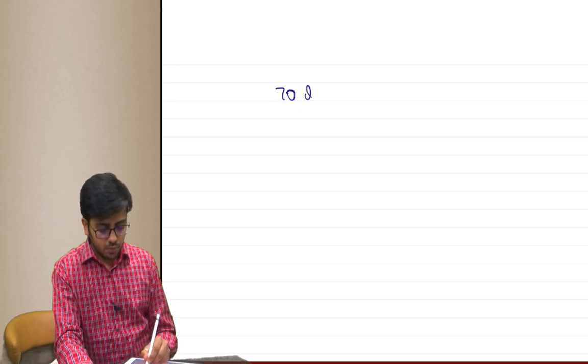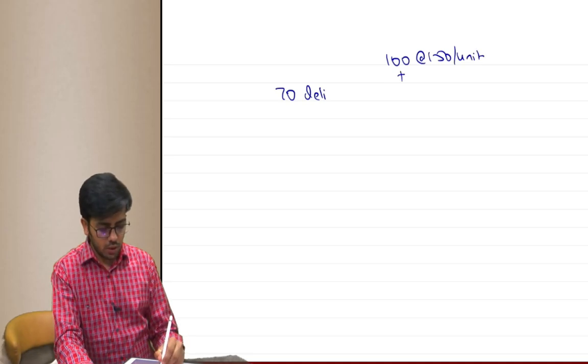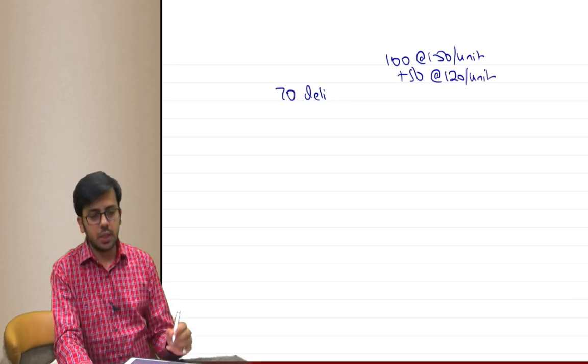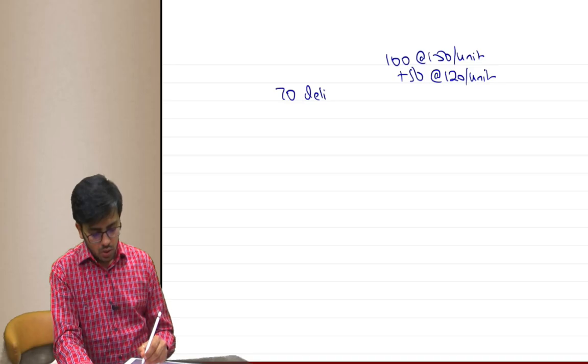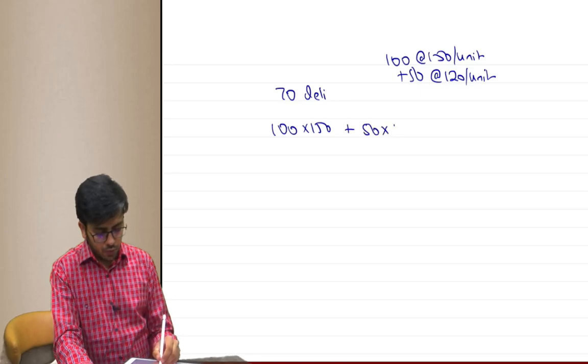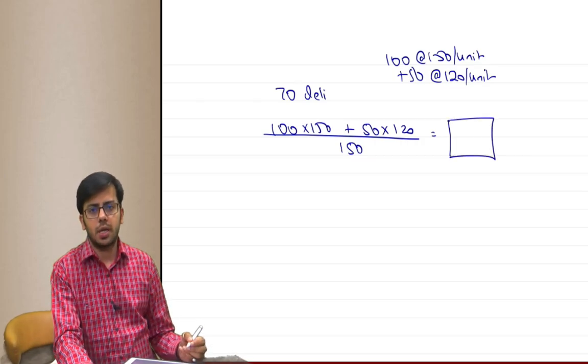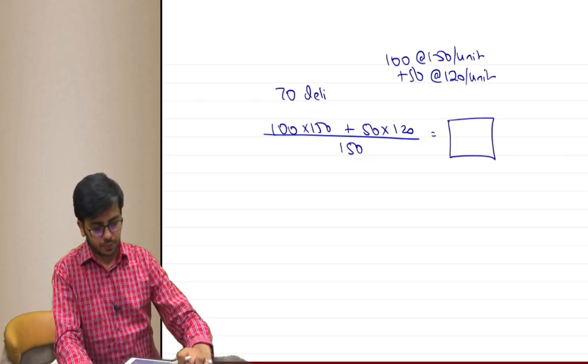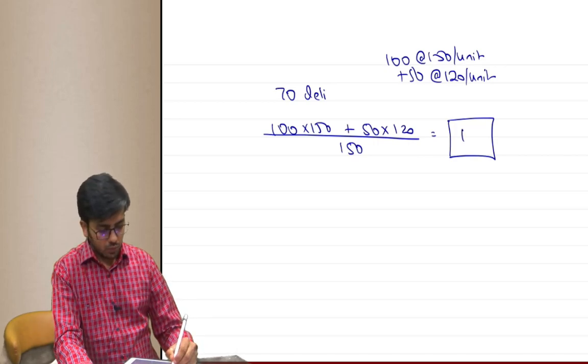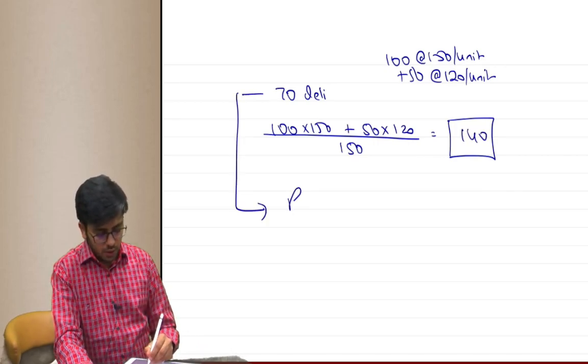70 units were delivered, and the contract was 100 units at 150 per unit. Now you have entered into 50 more units at 120 per unit, and they are not distinct. What you will do: 100 into 150 plus 50 into 120, divided by 150 units, will be considered the contract price. Okay, let me just calculate it. $140.